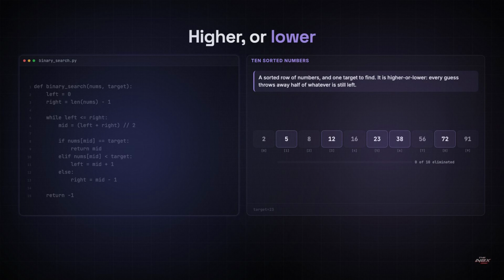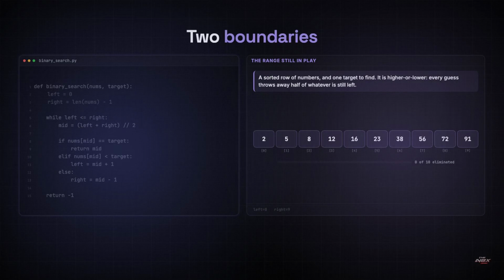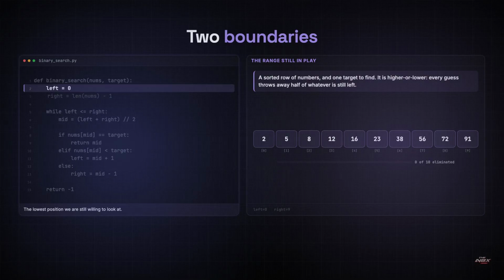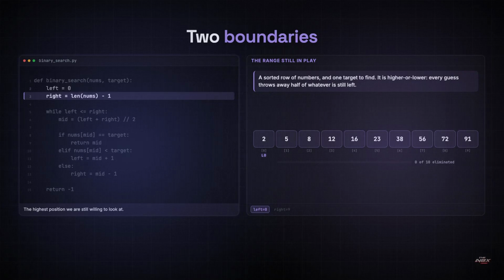Here it is on 10 sorted numbers. 2, 16, 56, up to 91, and we're hunting for 23. Same game, same rule. Guess in the middle, and let the answer tell you which half to throw away. 2 variables mark the edges of the range we are still willing to look in. Left equals 0 puts the low edge at position 0. Right equals len of nums minus 1 puts the high edge at 9. Right now the answer could be anywhere in those 10 positions, and that's the honest state of our knowledge. Every guess from here shrinks the range.